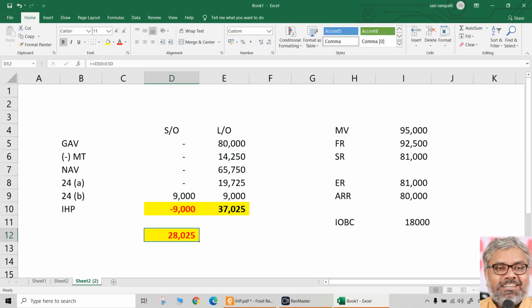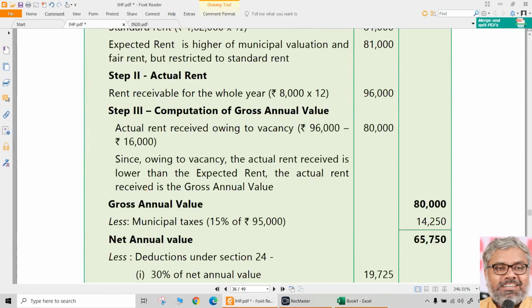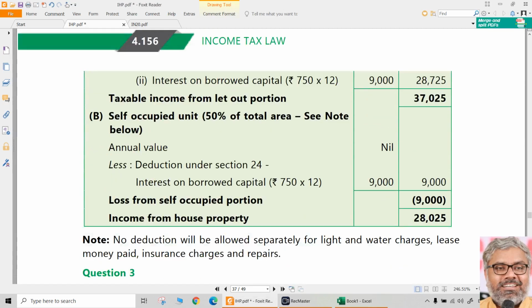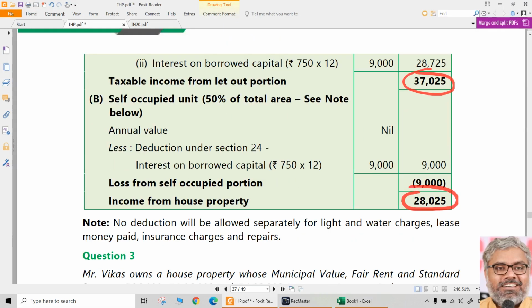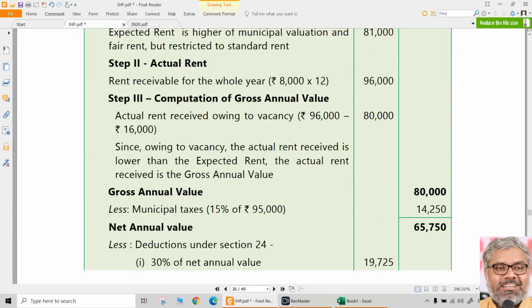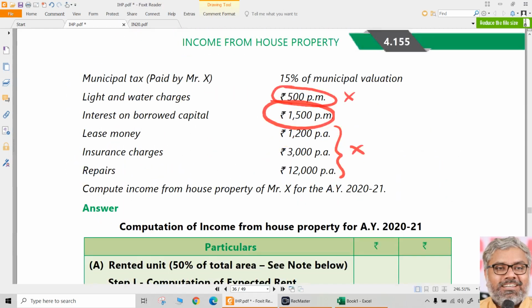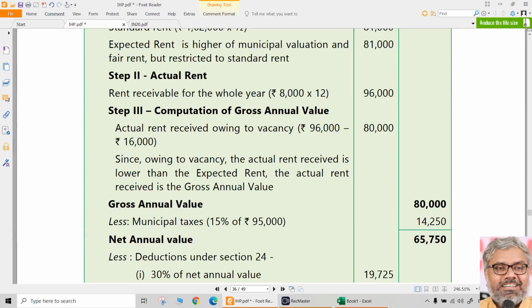That's it. Finally, what is the answer now? 28,025 rupees is the income from house property of this particular SSC, because he has a negative income from the self-occupied portion, that is 9,000. Positive income from the let out portion, that is 37,025. These two can be set off. Means 28,025 is the total income from house property of Mr. X. That was question number 2 in the exercises.